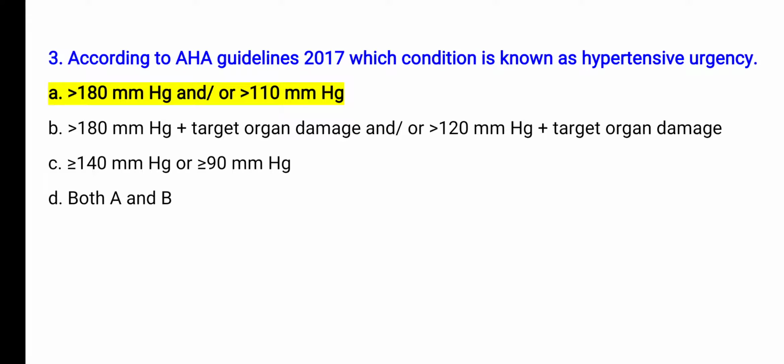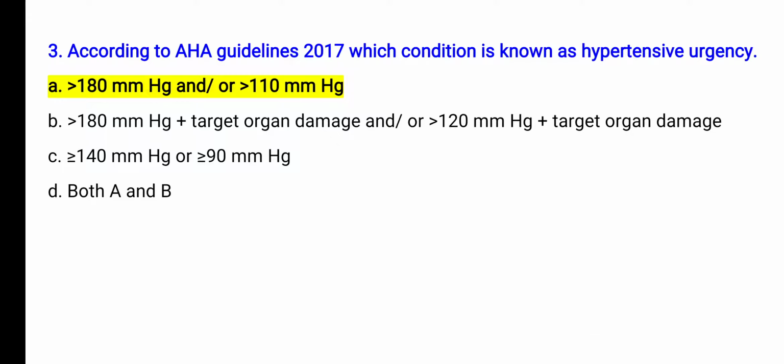And if systolic BP is more than 180 mm of Hg along with any target organ damage, like renal failure, that condition is known as hypertensive emergency. And if systolic and diastolic BP are more than or equal to 140 and 90, that is known as hypertension.